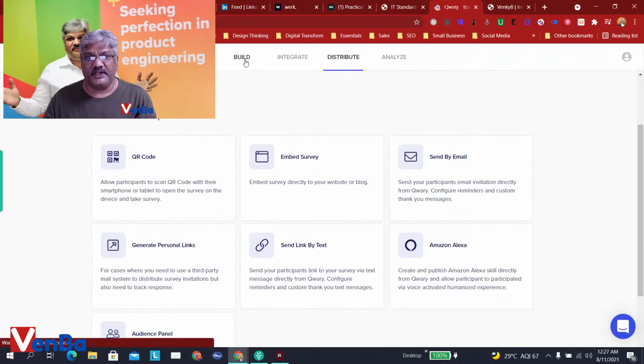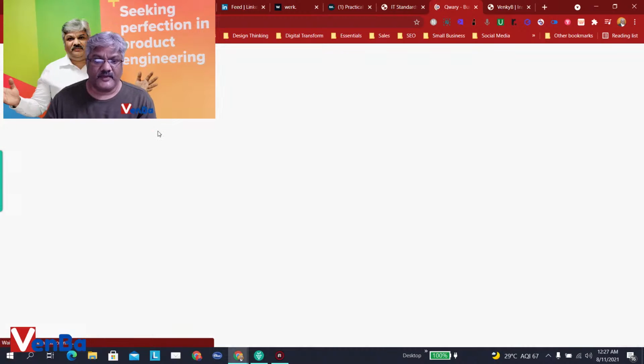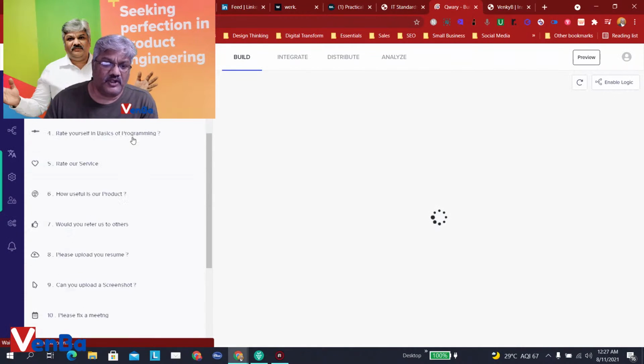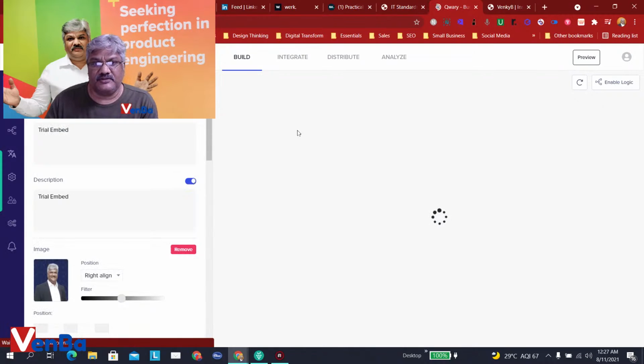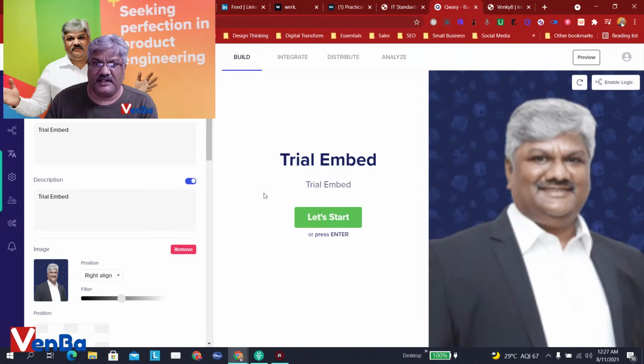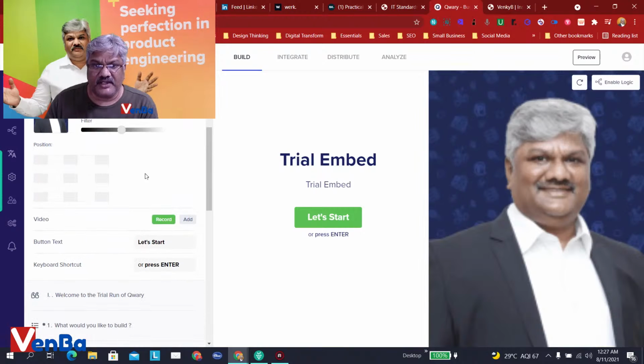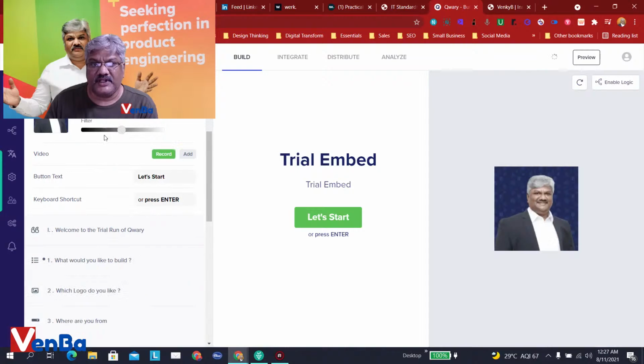Let me quickly go to build, and you see that I've set up a small survey with some 11 questions, and I call this a trial embed because I'm just doing it for a trial, and I've added an image. You can add an image. You can make it right align, left align. You can float. You can do anything you want with this, and then you can also record. At the beginning of the video, you can record saying why you are taking this survey, how you should take it, and so on and so forth.